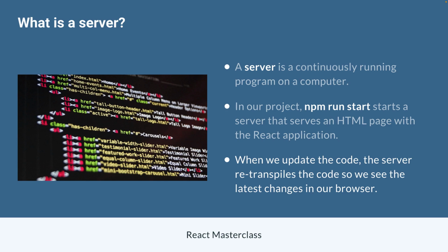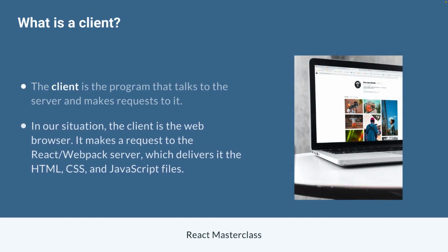So when we're talking about the term server, you'll often hear a complementary term, which is client. The client is the program that talks to the server and makes requests to it. So in our situation, we can call our client the web browser. The web browser is the entity that is making a request to the React server, or alternatively, we can call it the Webpack server, and that server is delivering it the HTML, CSS, and JavaScript files. All right, so you'll often hear the terms server and client, and what a server is and what a client is may vary depending on the context in which it's being used. In our scenario, the server is the Webpack React server, and our client is the web browser that is getting things from it, right?